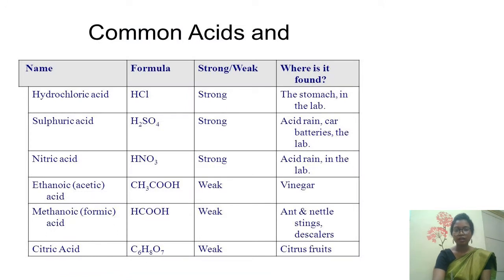So you can see here are the common acids, names are given. So hydrochloric acid, what is the formula? HCl. Sulfuric acid, what is the formula? H2SO4. Nitric acid, HNO3. Ethanoic or acetic acid, CH3COOH. Methanoic or formic acid, which is present in ant sting, that is HCOOH. Citric acid, C6H8O7. So these are the names of the acids. These are some formulas. You can learn the hydrochloric acid formula, sulfuric acid formula, and nitric acid formula. That's it. That's enough for class 7th.